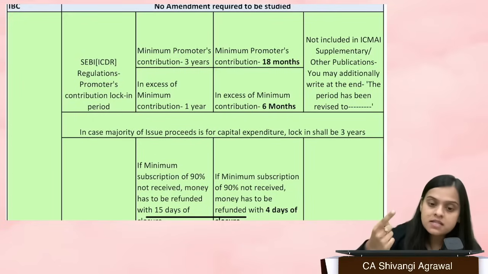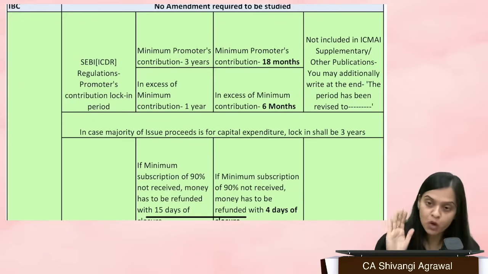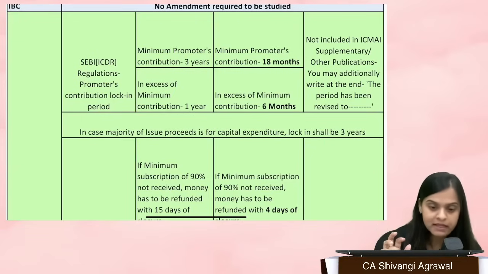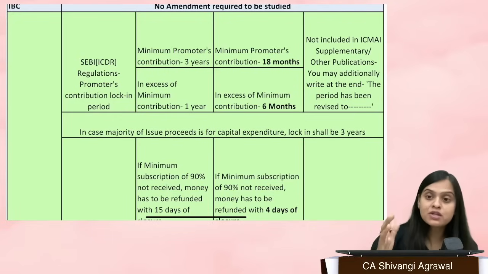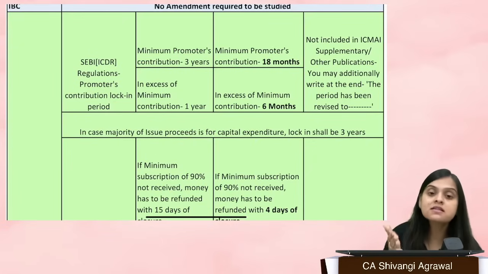If I look at it, there was a student bulletin, I think in August 23. I'm not very sure about it, but definitely there was a student bulletin in August 23, I believe. There also, they have mentioned the old limits, the old provisions only. And the Institute, for all these years, in their publications, in their practice questions, in everything, has always been writing the old questions, the old answers. So even if you know the new answers, there are very, very few chances.